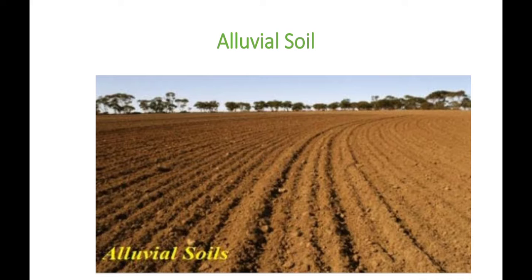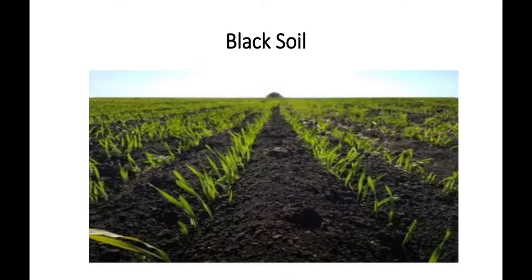We find these types of soil in the northern plains of our India, the eastern and coastal plains, and the delta regions of West Bengal. This alluvial soil is very good for rice, wheat, maize, pulses, sugarcane, and jute. So alluvial soil is the first soil. Got it?